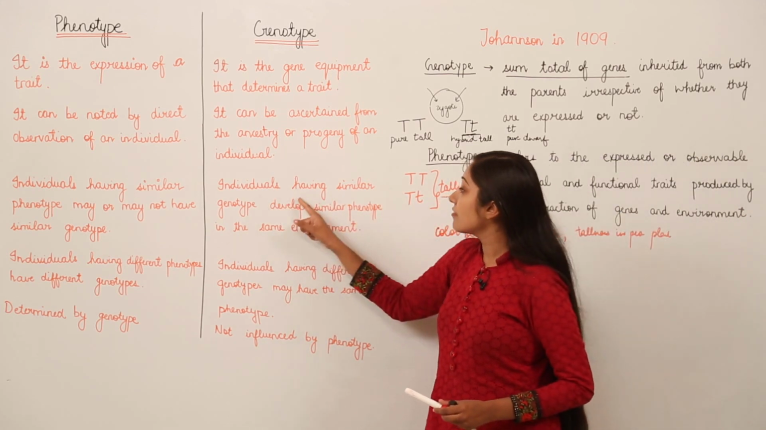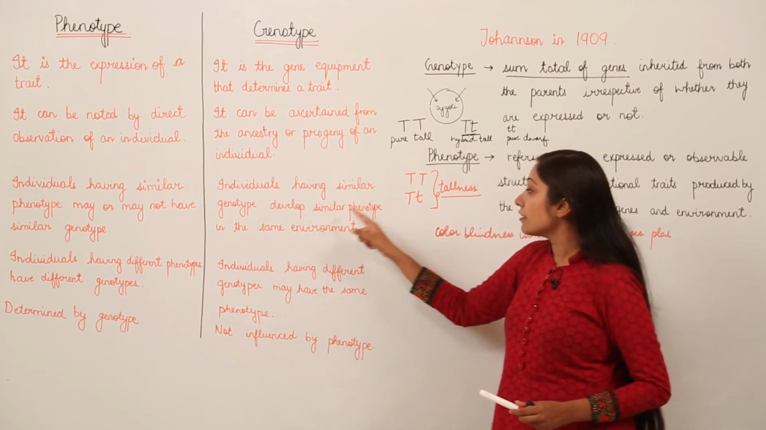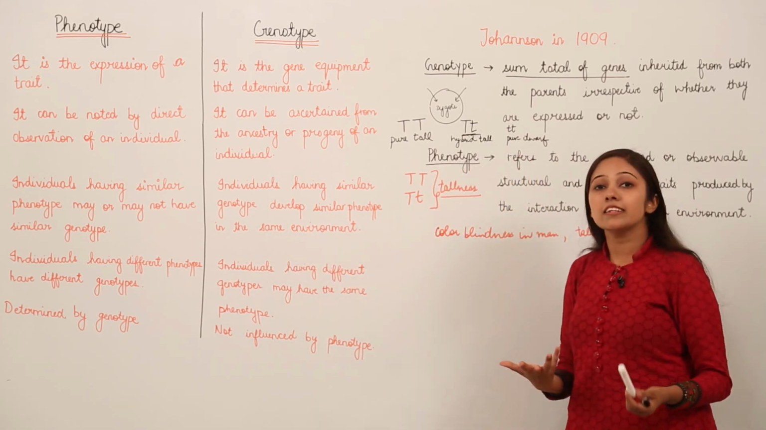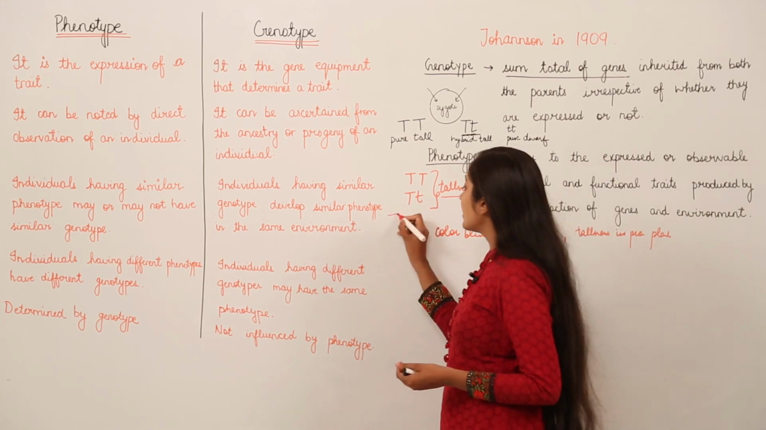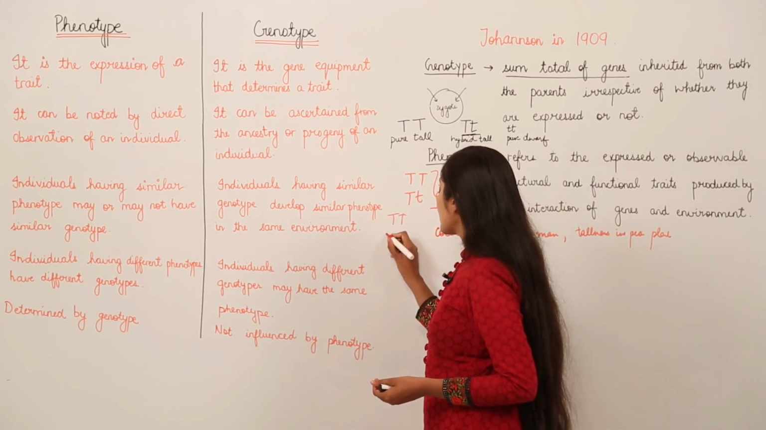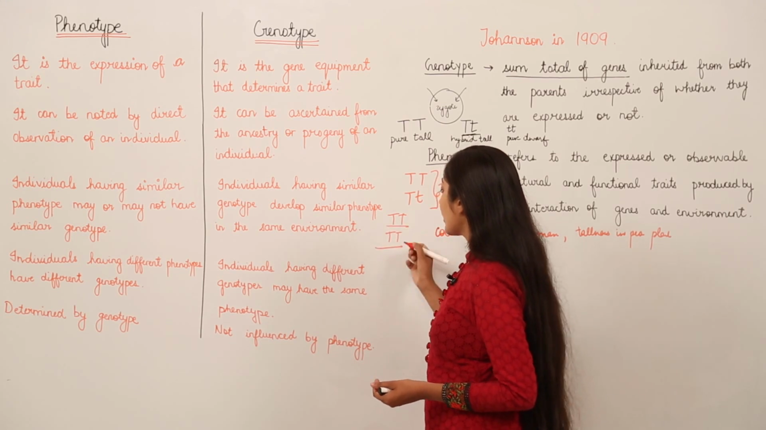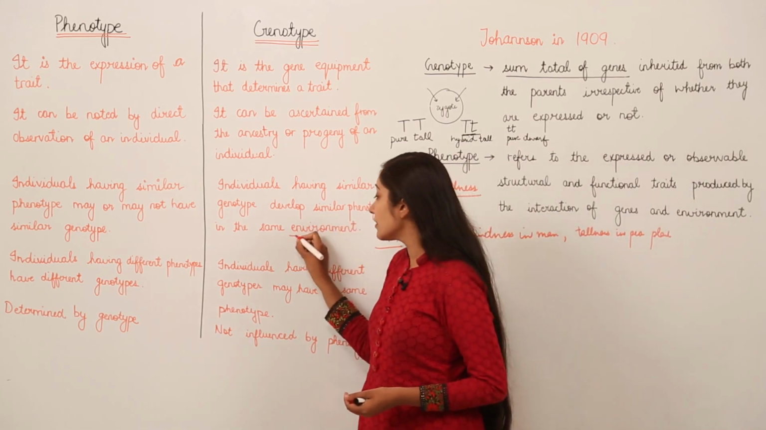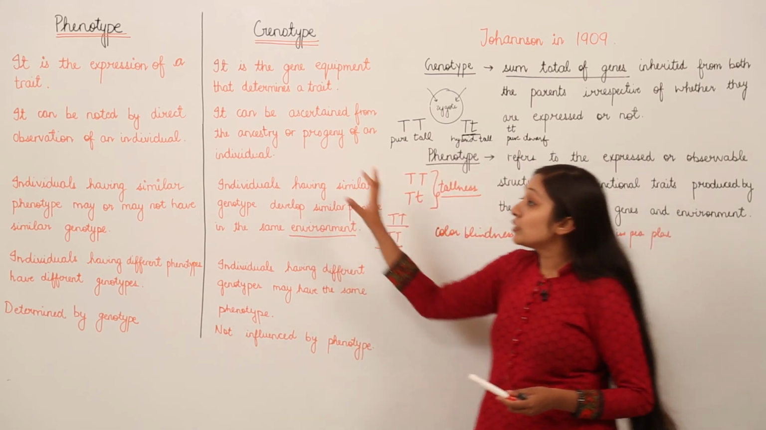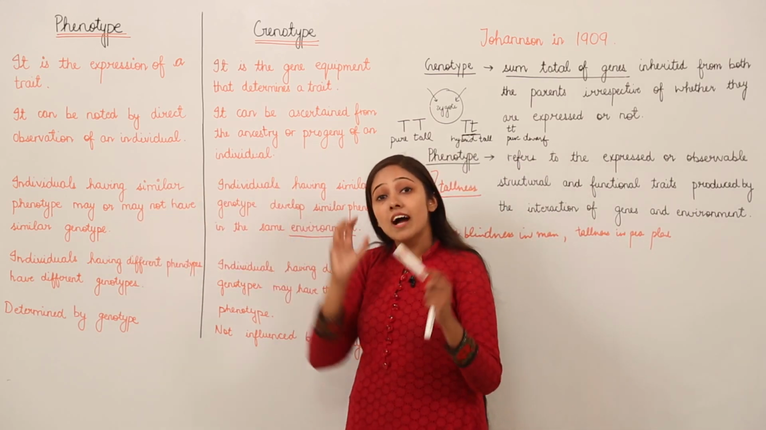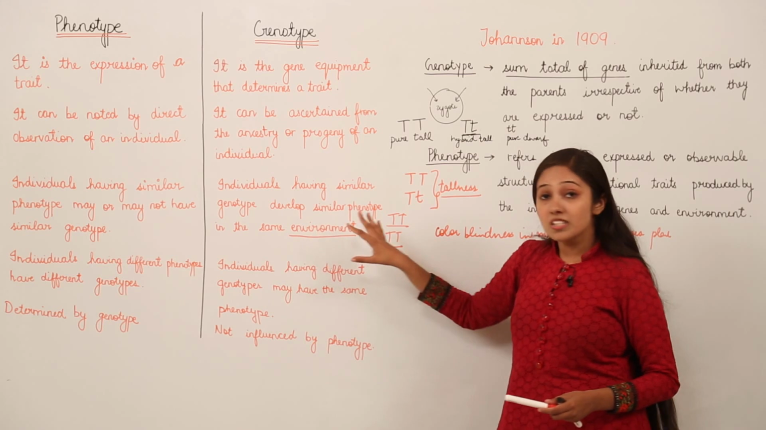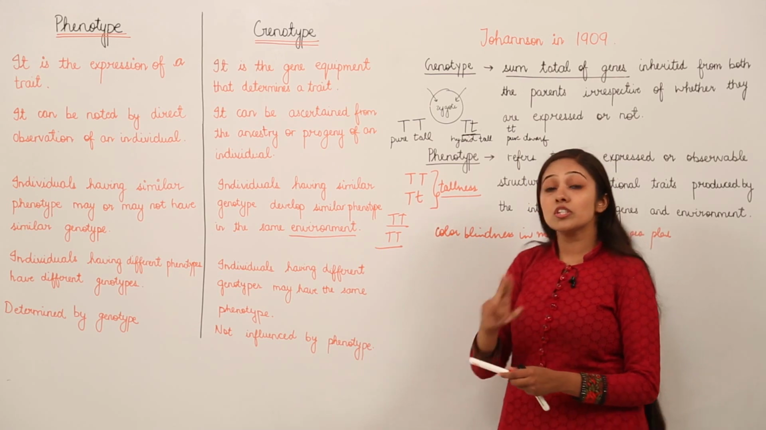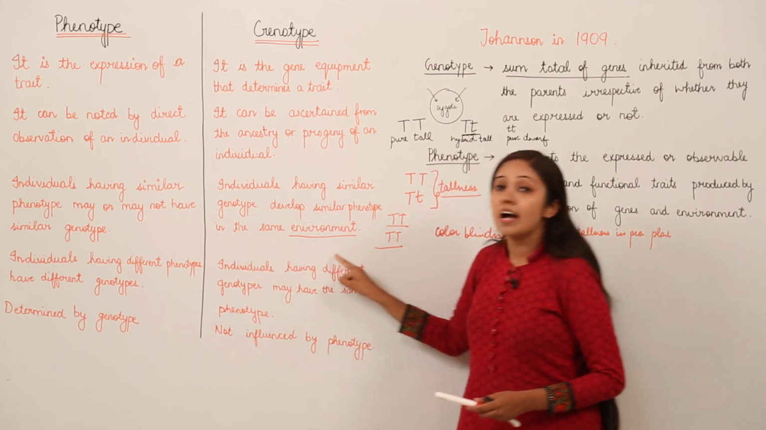Next, individuals having similar genotype develop similar phenotype in the same environment. If the genotype is the same, definitely the phenotype is going to be the same. If we have this genotype, or this genotype in another case, the phenotype is going to be the same in the same environment. Why have they mentioned this word environment? Because phenotype does depend on environmental conditions also. Genotype does not depend, but the phenotype does. So if individuals have similar genotype, they are going to develop similar phenotype in the same environmental conditions.